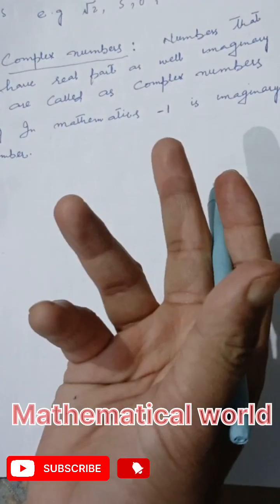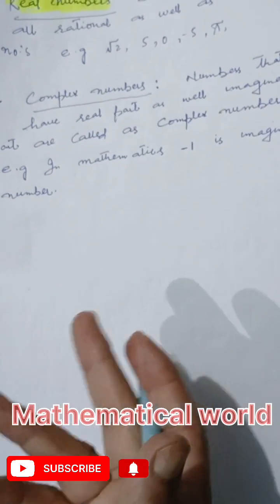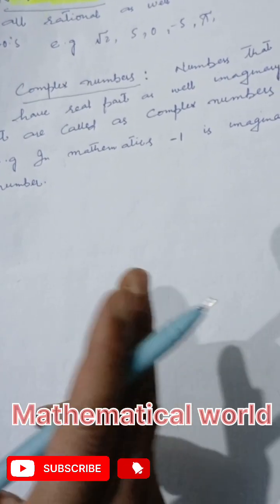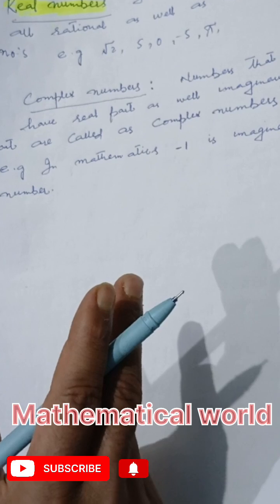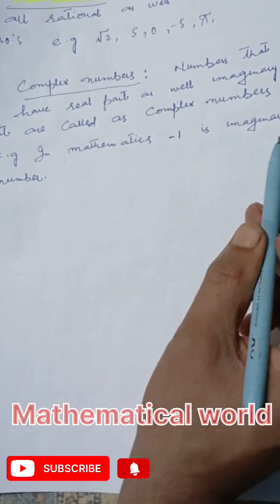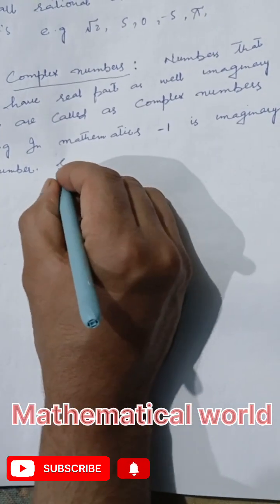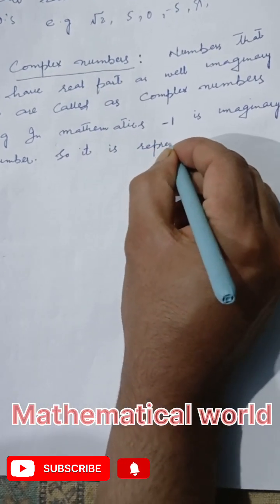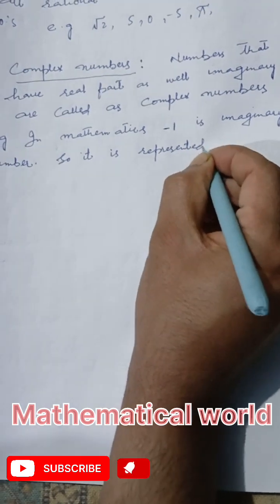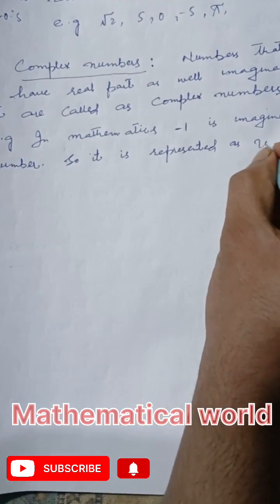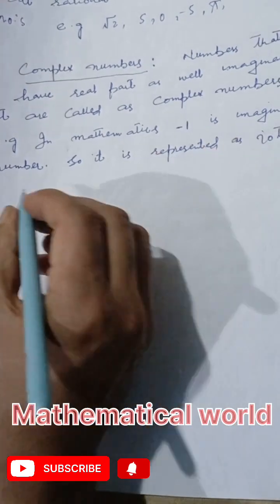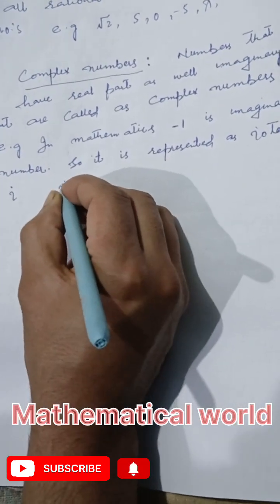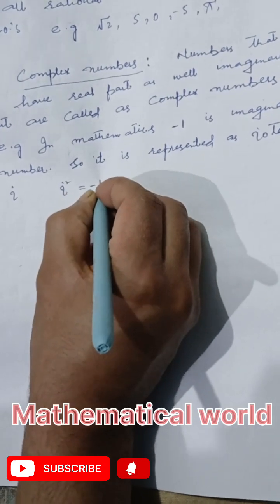Can you explain I have -1 apples? Can you explain I have -1 pen? No, it is imagination. It has meaning, but it has imaginary meaning. In mathematics, -1 is imaginary number. So it is represented as iota, I, and I square is equal to -1.